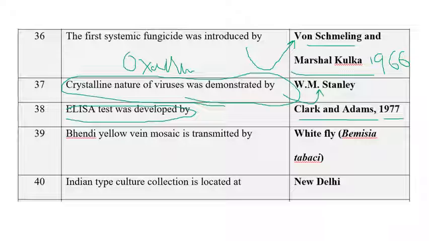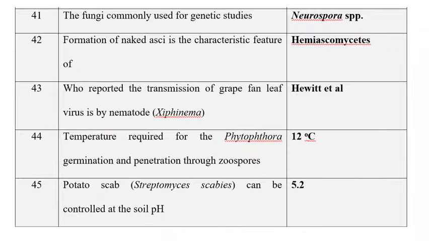So the next one: bhendi yellow vein mosaic virus is transmitted by a species of whitefly. The whitefly acts as a vector in transmitting bhendi yellow vein mosaic virus. The species is Bemisia tabaci. The next one: Indian Type Culture Collection is located at New Delhi. ITCC, Indian Type Culture Collection, is located at New Delhi.